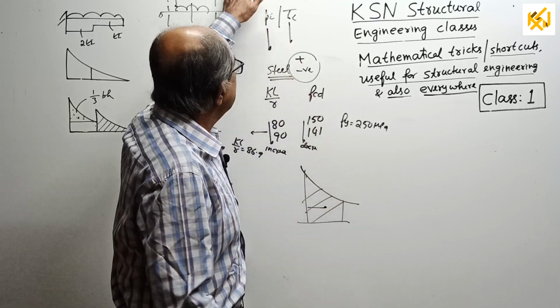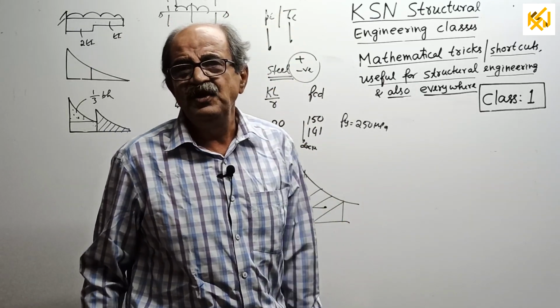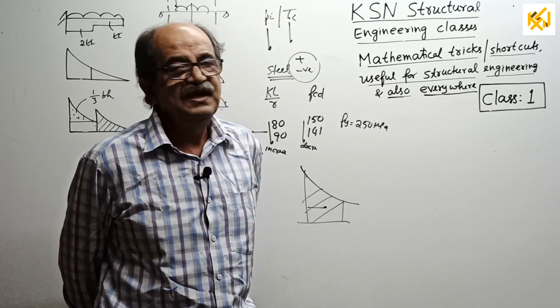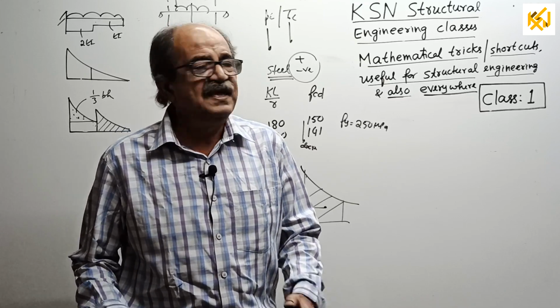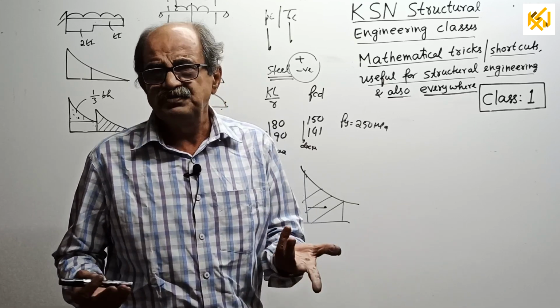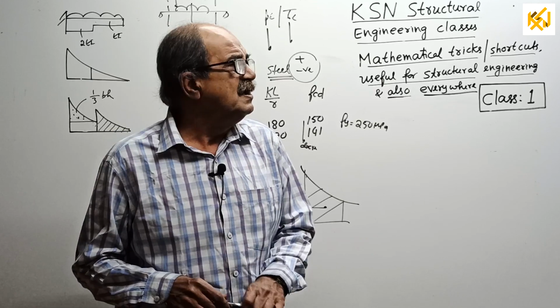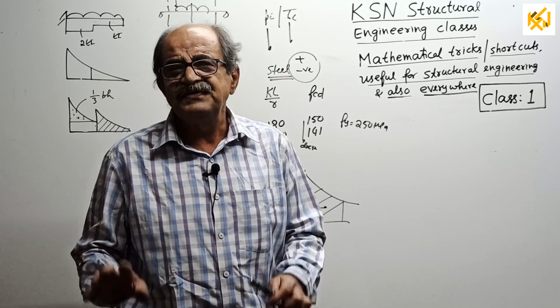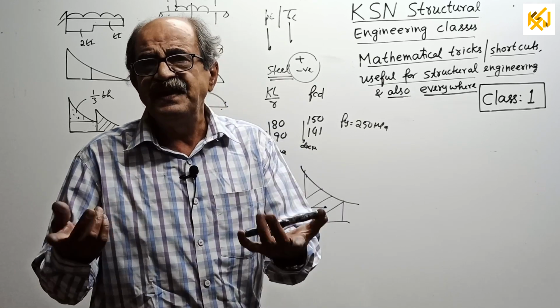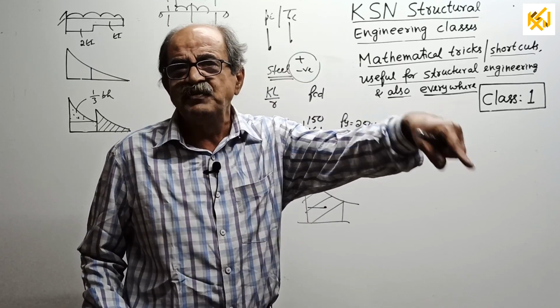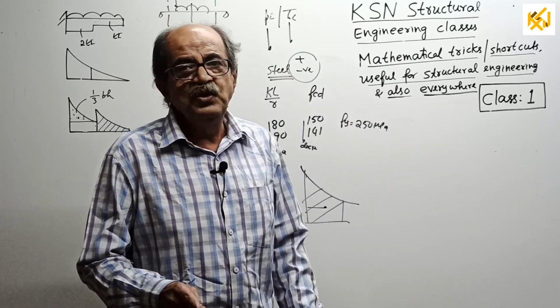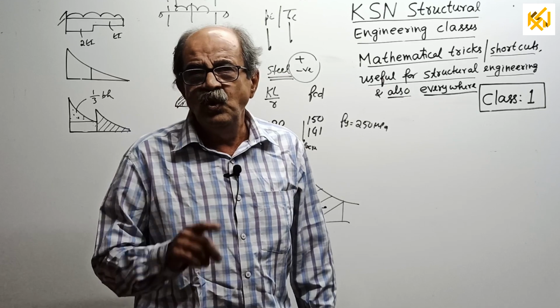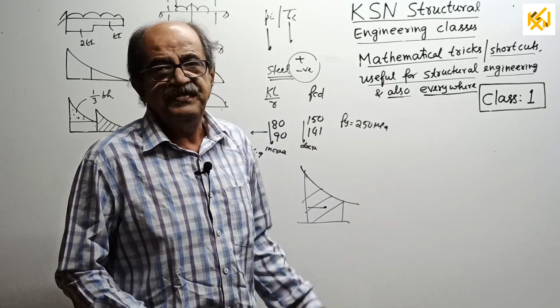Today's class is lengthy because I have to give an introduction and explain so many things. Next time onwards, classes will usually be very short. At the end of the class, I will always once again highlight the trick. But do not go directly to the end of the class. As I told you, you will understand the trick only if you go through everything.